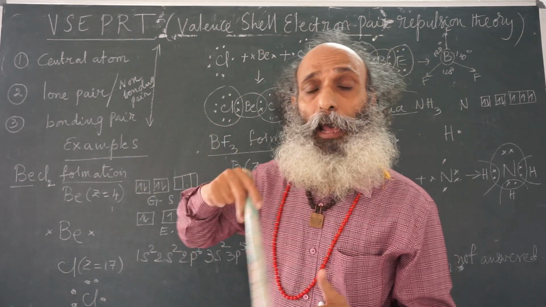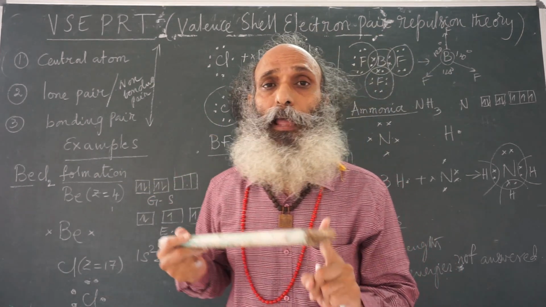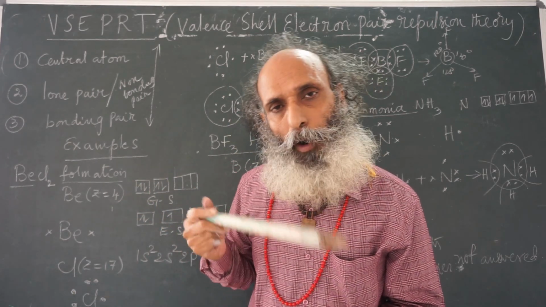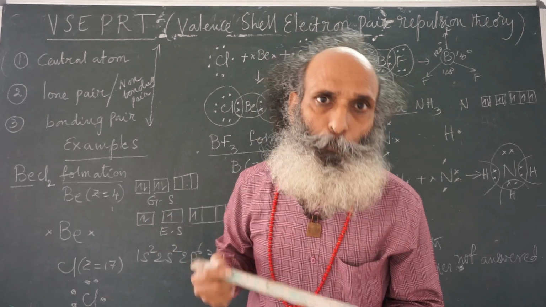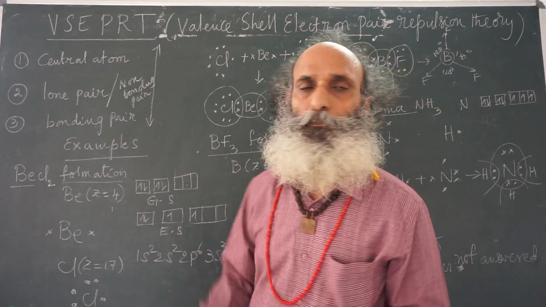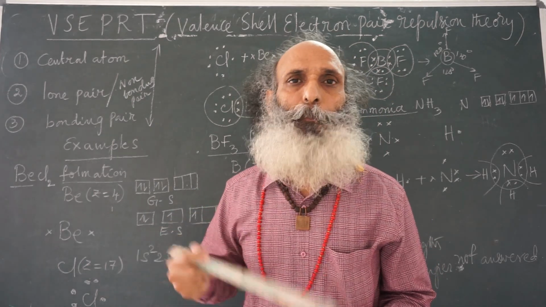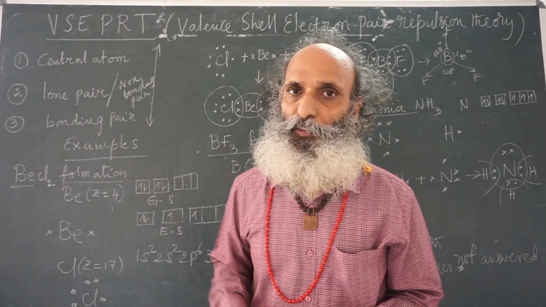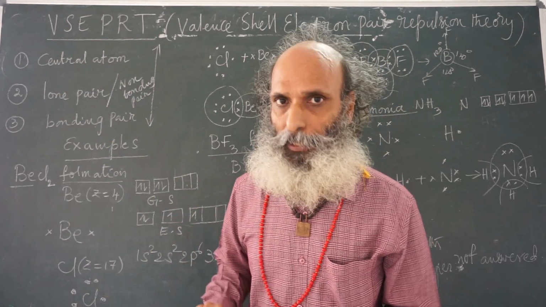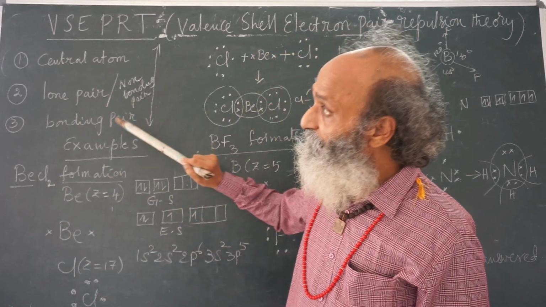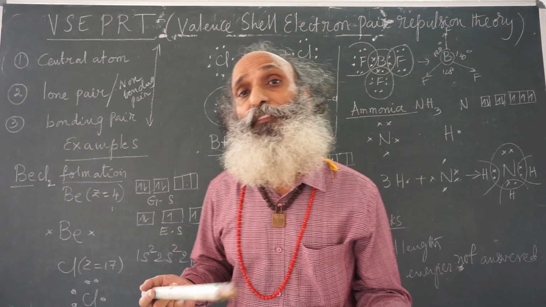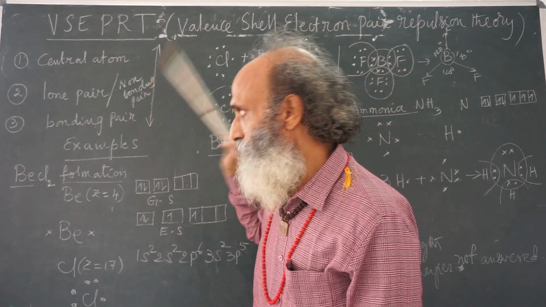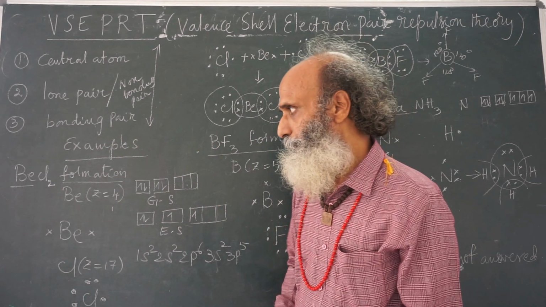Then, around the nucleus of the central atom, electron pairs will be there, bonding or non-bonding. Non-bonding pair or lone pair means that pair solely belongs to the central atom. And bonding pair means it is sharing an electron with one more atom. So bonding pair, non-bonding pair, both are there. Now, this theory says that there will be repulsion between these electron pairs and the lone pair occupies more space around the nucleus. Now let us look at the examples.